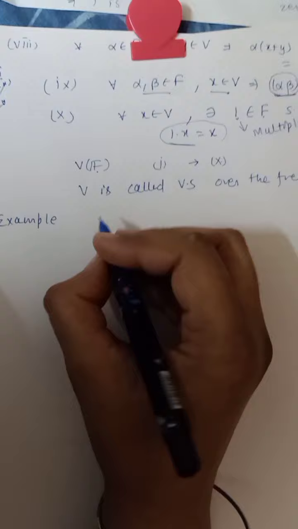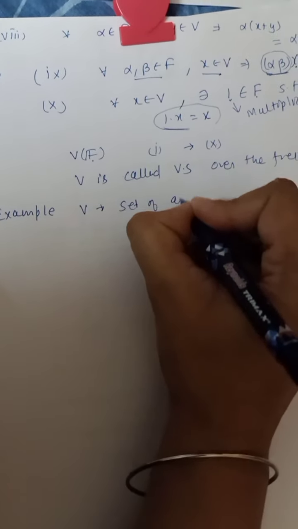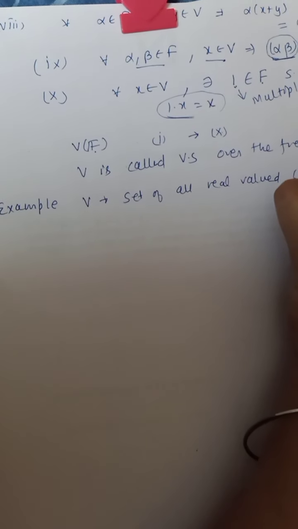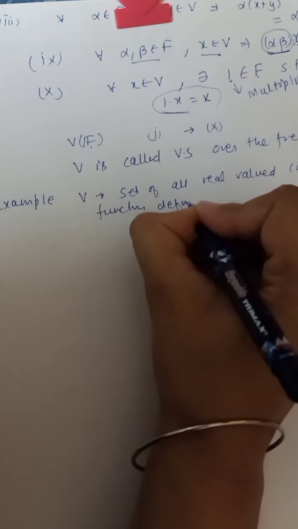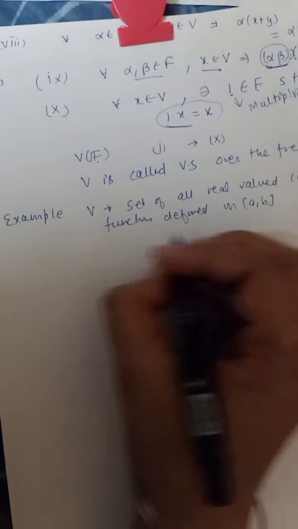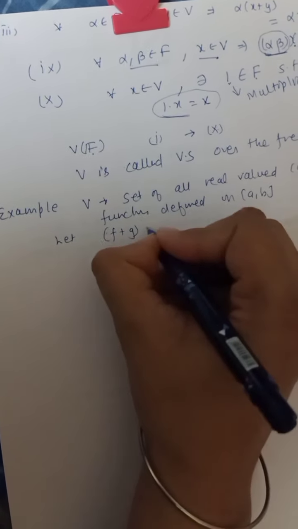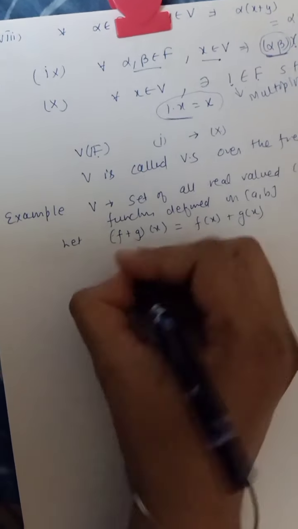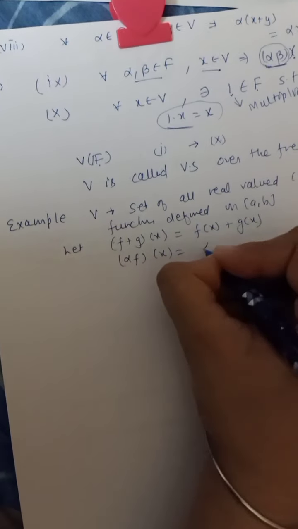Let me take V as the set of all real valued continuous functions defined on an interval AB, and let us define this addition as normal addition of two functions, and this multiplication as this.